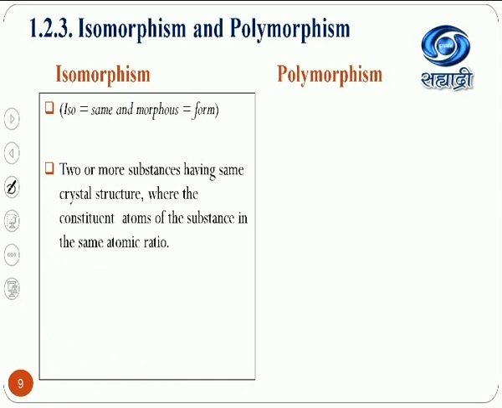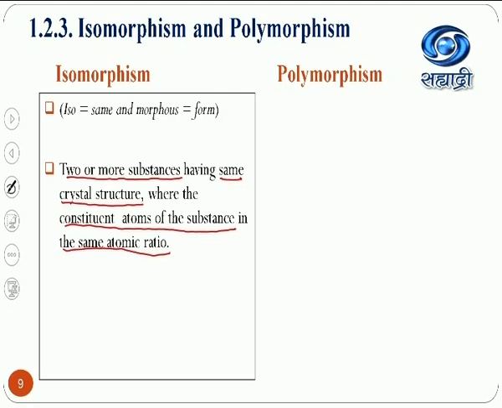Suppose two or more substances have the same crystal structure. Crystal structure means it may be simple cubic, body centered cubic, face centered cubic, CCP, HCP; these are the various structures. And the constituent atoms of the substances are in the same atomic ratio. These two things are very important.